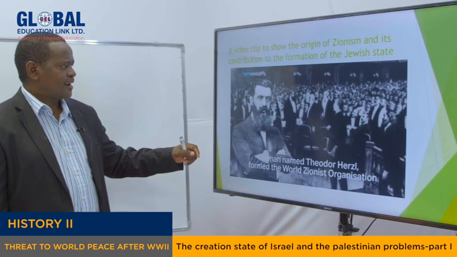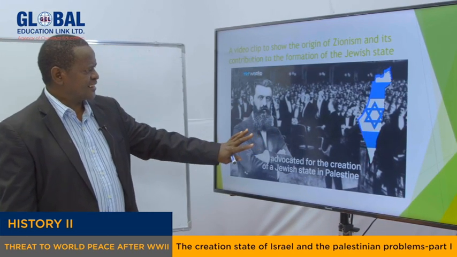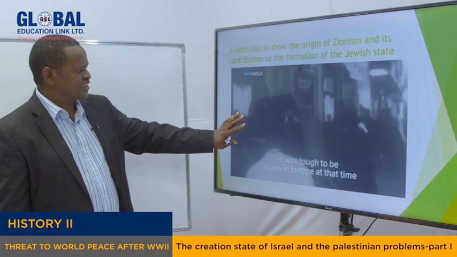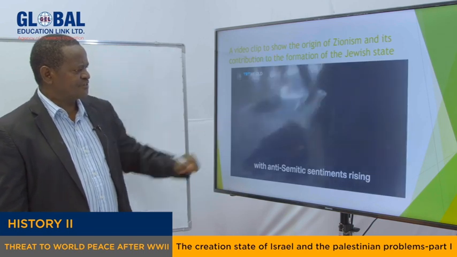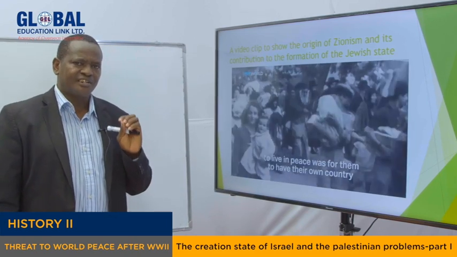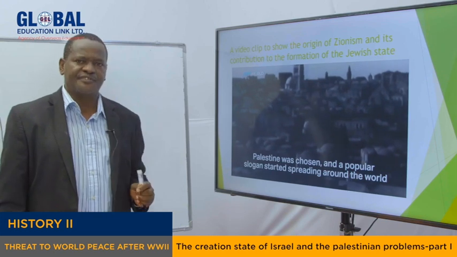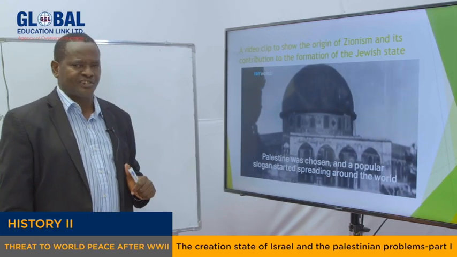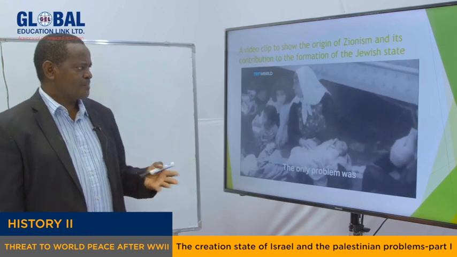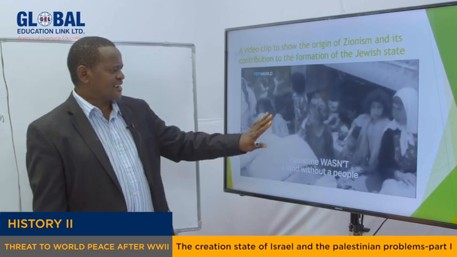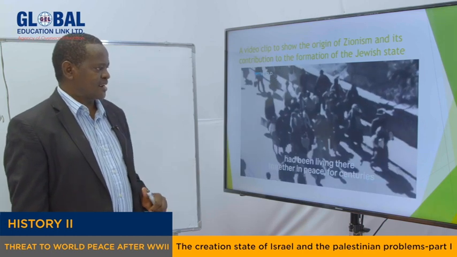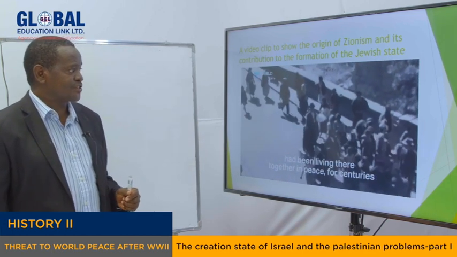My dear students, as you can see, the creation of the State of Israel can be traced back to 1897. This man called Theodore Herzl is considered to be the father of Zionism, and this is the man who proposed the establishment of a new State of Israel. In fact, during the declaration of the State of Israel, which I said was done by David Ben-Gurion, this man was mentioned as one among the forefathers for the establishment of the State of Israel. But as you can see, my dear students, the creation of the State of Israel was celebrated by the Jews. But in fact, it caused some problems for the Arabs, who of course rejected the idea of establishing that new State of Israel.